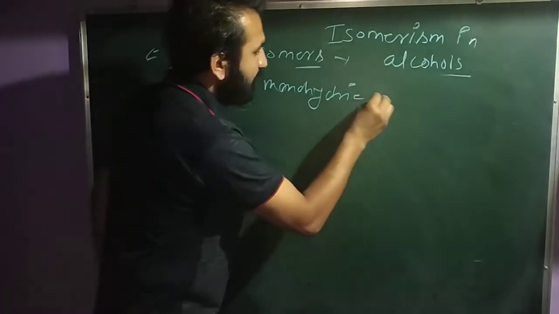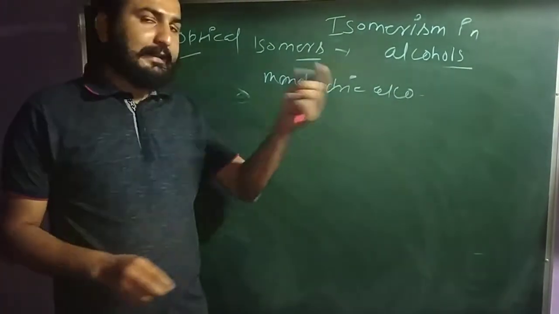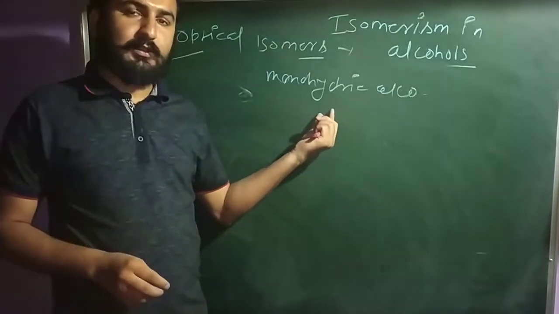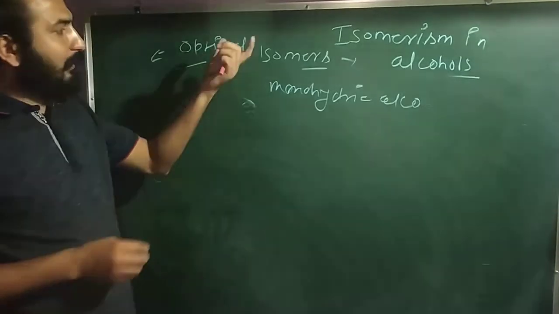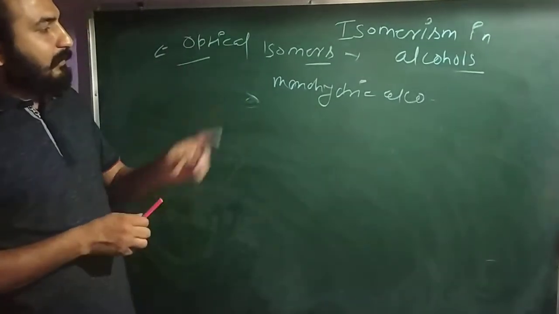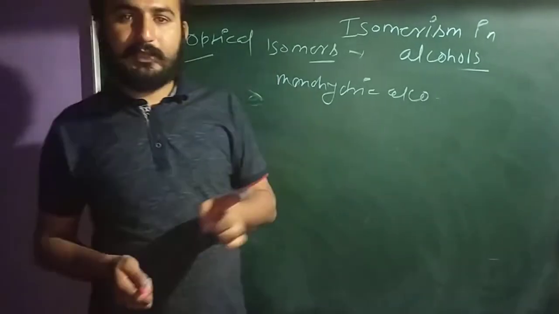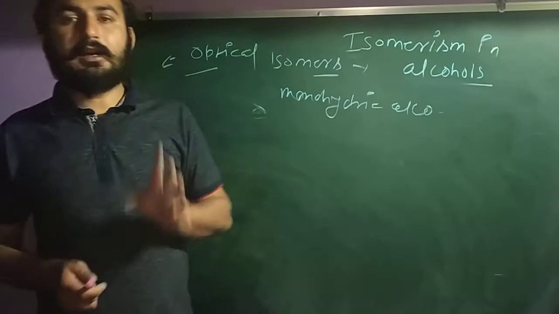Monohydric alcohol. Monohydric alcohol means containing only one OH group. It's called monohydric alcohol. Clear? अब optical isomers क्या होगा, कैसे शो करेगा? Optical isomers is only shown by the monohydric alcohol which have a chiral carbon.